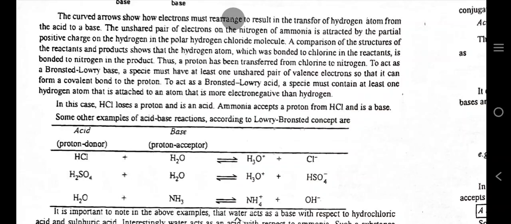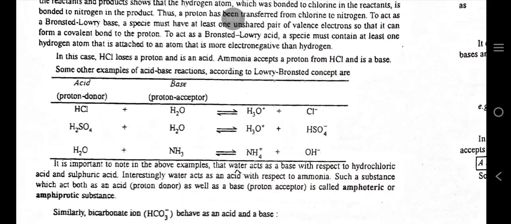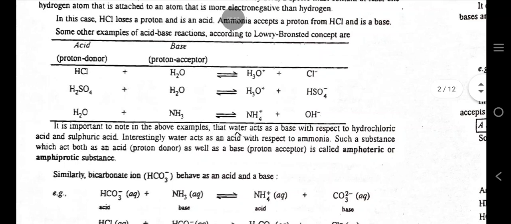To act as a Bronsted-Lowry base, a species must have at least one unshared pair of valence electrons so that it can form a covalent bond to the proton. To act as a Bronsted-Lowry acid, a species must contain at least one hydrogen atom that is attached to an atom that is more electronegative than hydrogen. In this case, HCl loses a proton and is an acid. Ammonia accepts a proton from HCl and is a base.